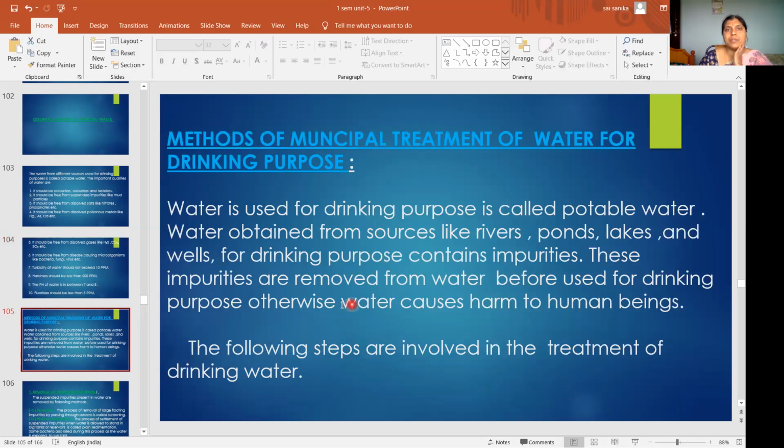And now, coming to the treatment of water for drinking purpose. The water you get from different sources is not directly used for drinking purpose, as it contains some impurities. Those impurities are removed from water before drinking. If we drink it like that, it causes harm to human beings, so we have to remove those impurities. Here we will follow some steps for the treatment of drinking water.